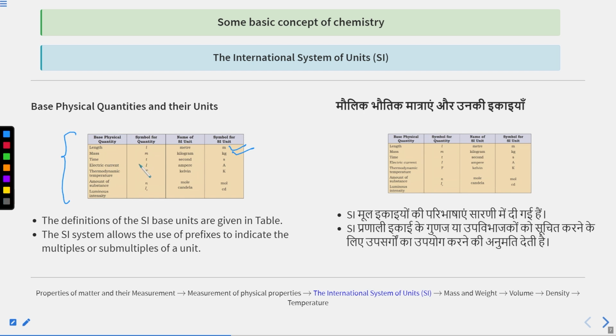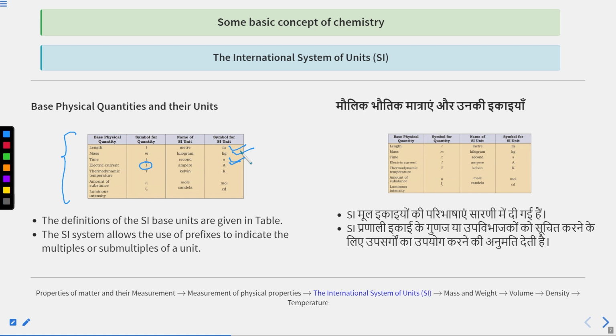Time. Symbol for quantity is small t and name of the SI unit is second and symbol for SI unit is small s. Electric current. Symbol for quantity is capital I. Name of the SI unit is ampere and symbol for the SI unit is capital A. I hope so far everything is clear to you.